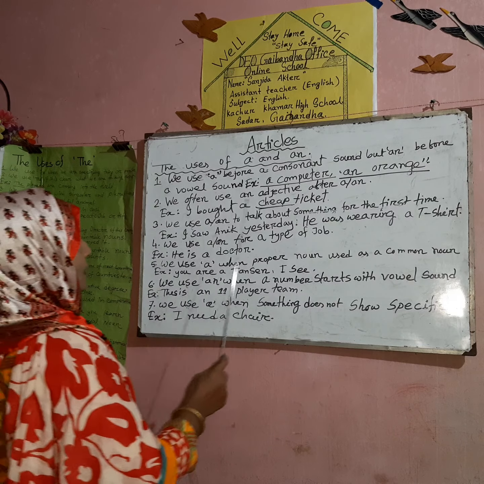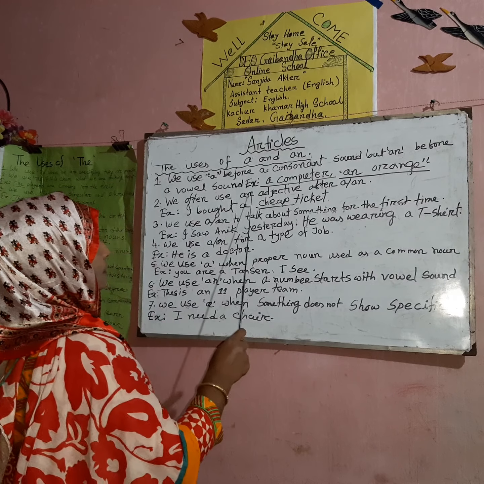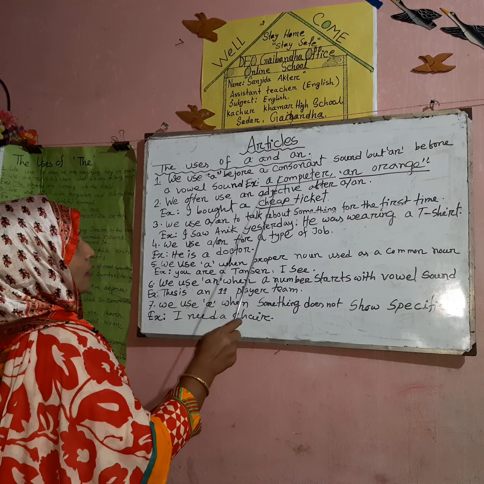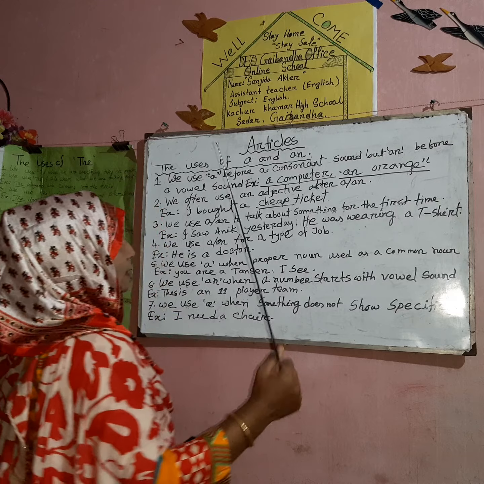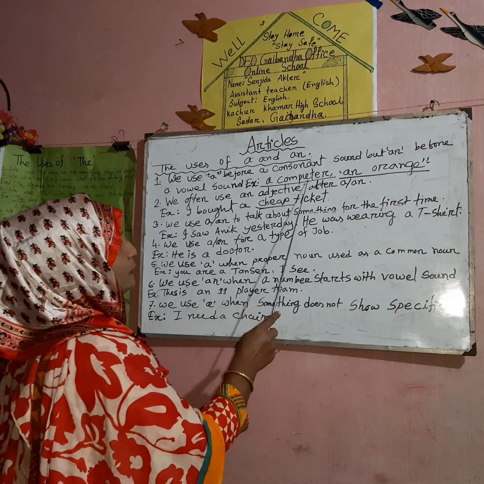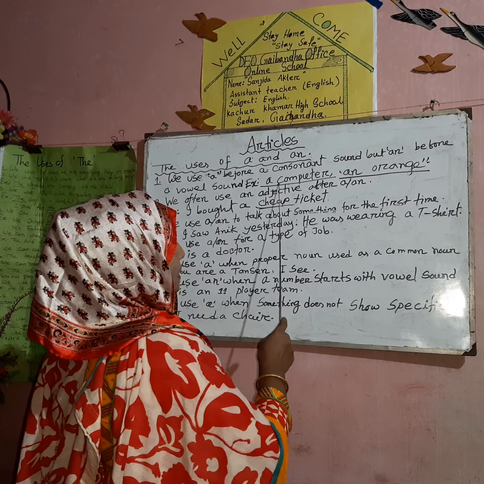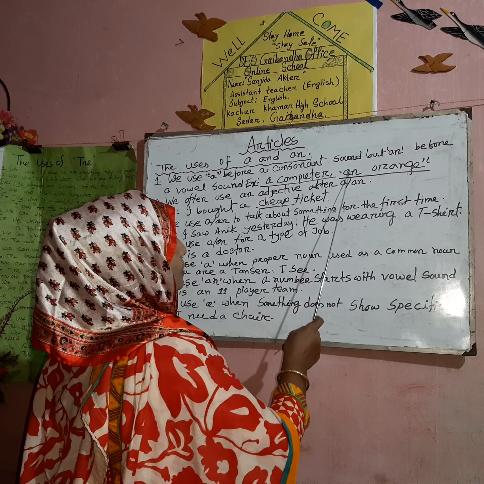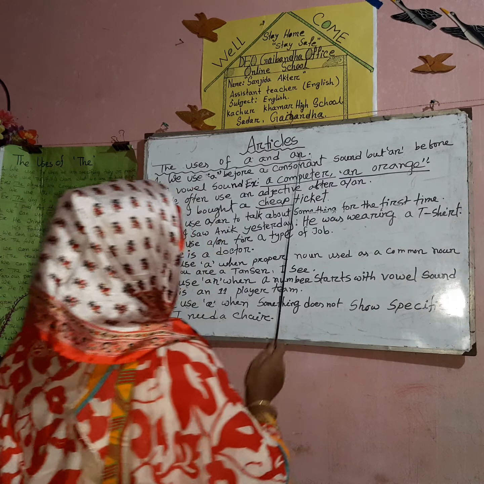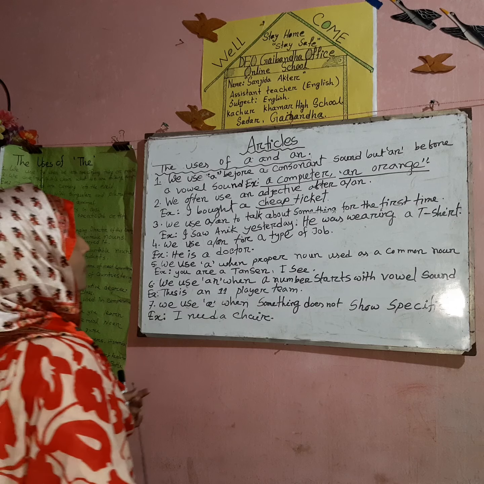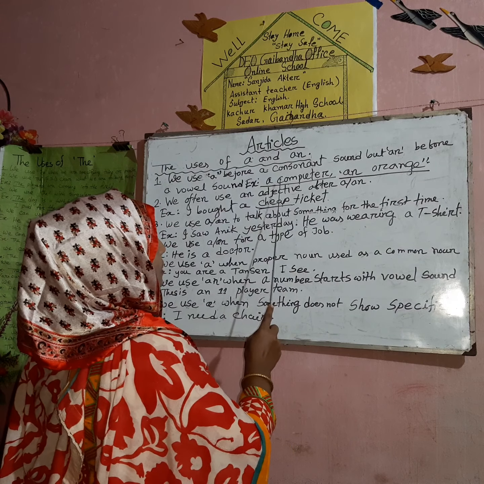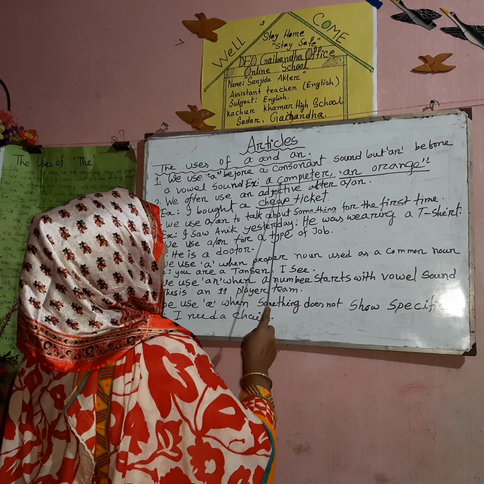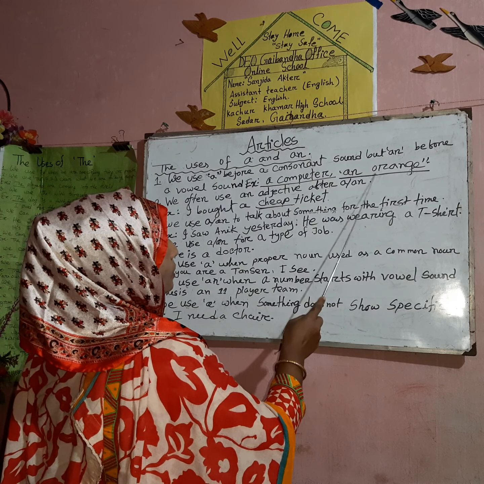If we notice the examples, we can clear these ideas. A computer, where the sound is a consonant sound, and an orange, where the sound is a vowel sound.